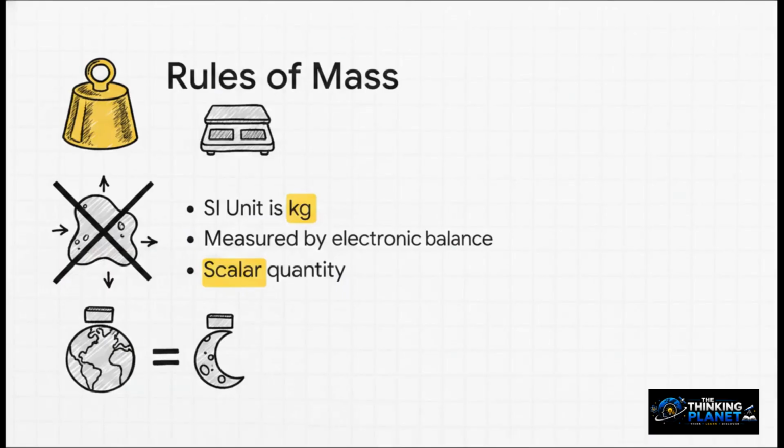Okay, let's run through these foundational rules of mass. First, the standard SI unit for mass is the kilogram. Simple enough. When we want to measure it accurately, we use an electronic balance. Now here's an absolutely crucial physics term. Mass is a scalar quantity. What does that mean? It means it only has a magnitude, or a size, no direction whatsoever. You can't have a downward mass or a leftward mass. It's just an amount. And finally, mass is constant everywhere.